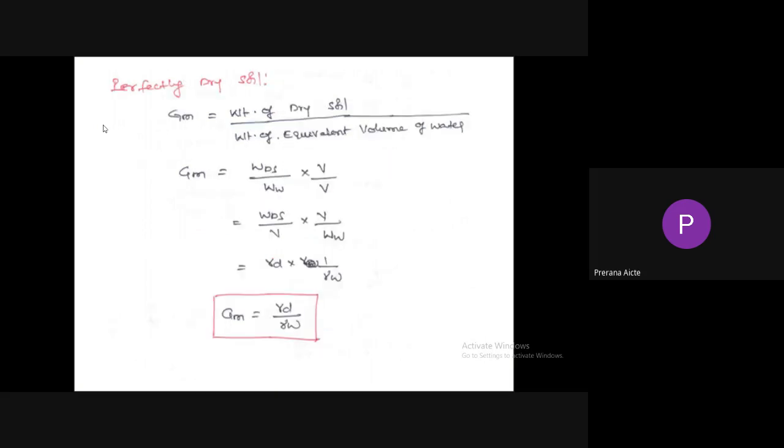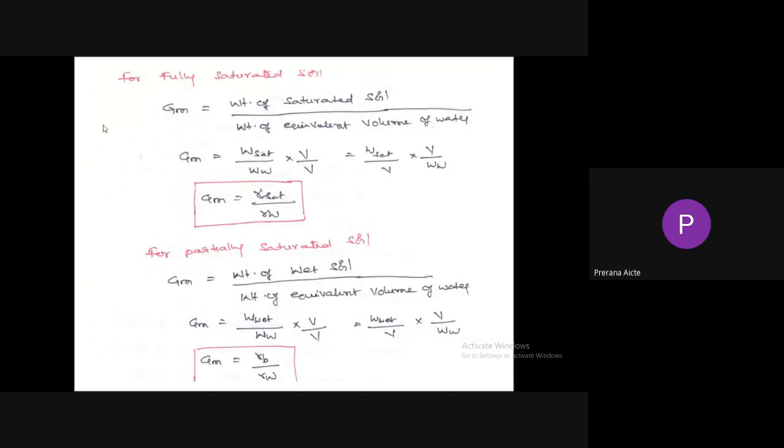So now we can say that mass specific gravity, or apparent specific gravity, changes depending upon the water content in the soil mass. For perfectly dry soil, Gm equals gamma d by gamma w. For fully saturated soil mass, Gm equals gamma sat by gamma w. For partially saturated soil, Gm equals gamma b divided by gamma w.